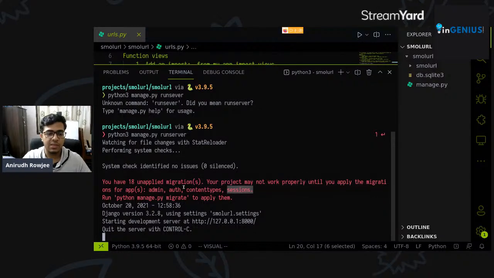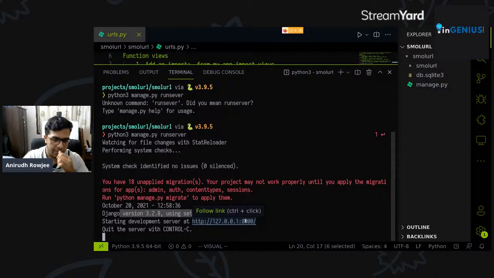If you folks remember, these are inbuilt apps that Django shipped with, right? So these are some apps which fulfill a number of critical functionalities that any large app should have, and we should be able to apply them pretty soon. And you'll understand why this message came up when I cover migrations in a couple of minutes. All right. So it says this is the version of Django using the settings file located here.